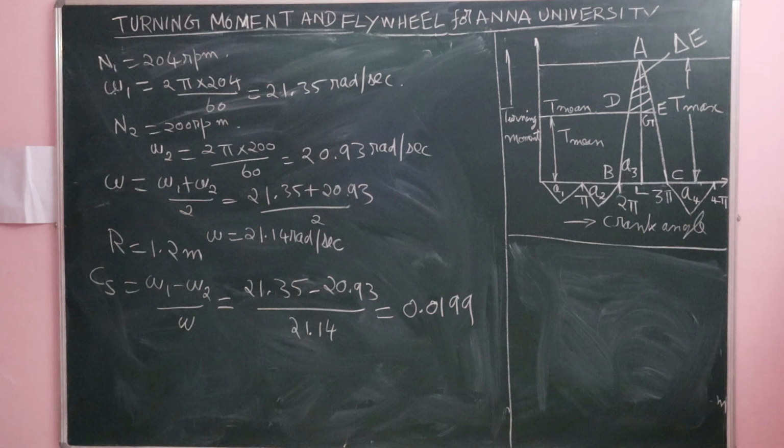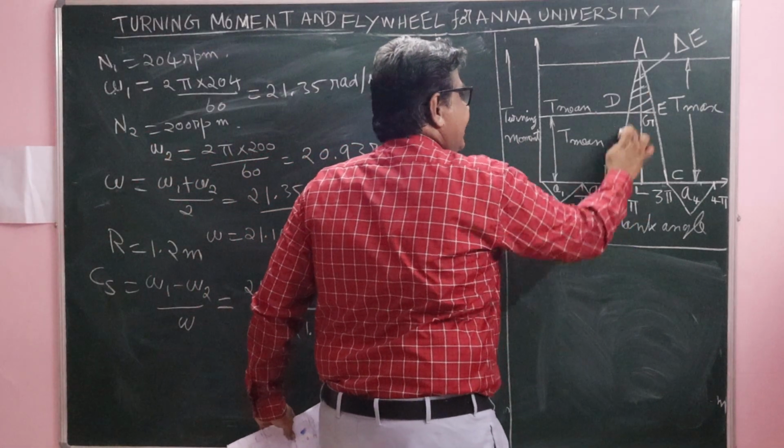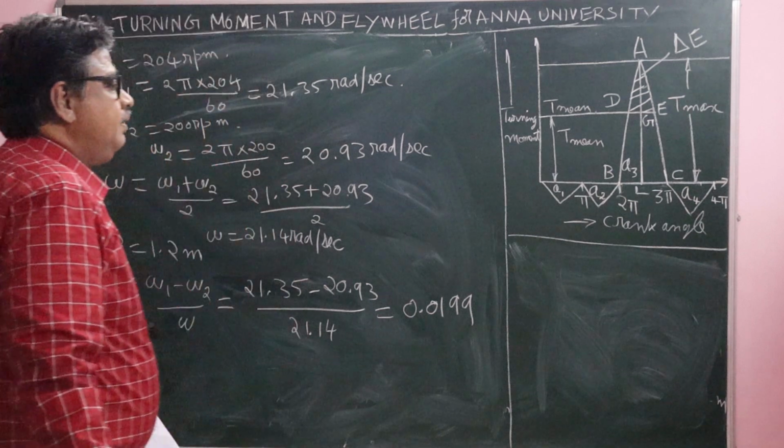Now you see that the work done during the power stroke is the A3 area.